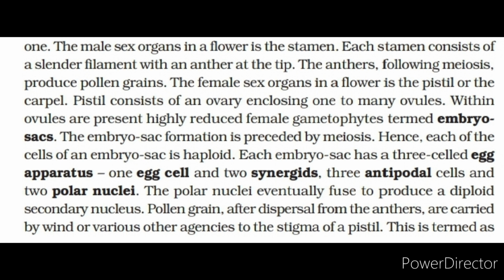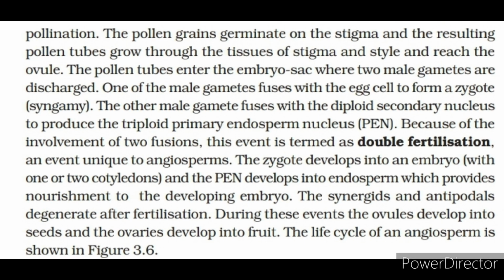Pollen grains, after dispersal from the anthers, are carried by wind or various other agencies to the stigma of a pistil. This is termed pollination. The pollen grains germinate on the stigma and the resulting pollen tubes grow through the tissues of stigma and style and reach the ovule. The pollen tubes enter the embryo sac where two male gametes are discharged.